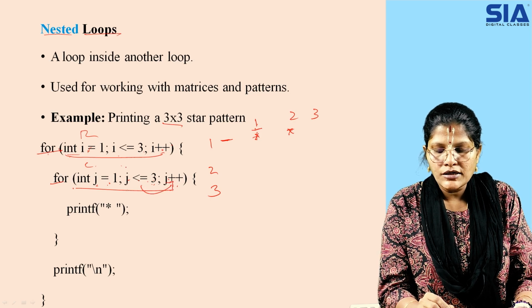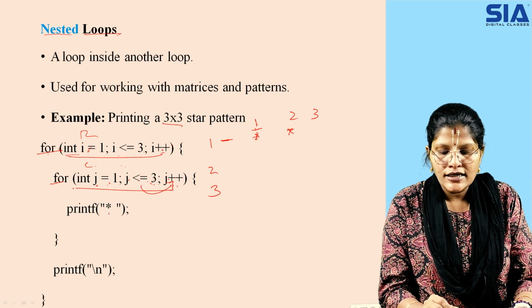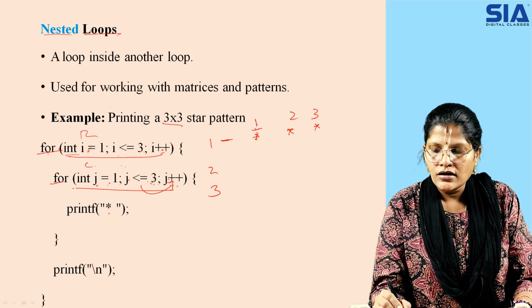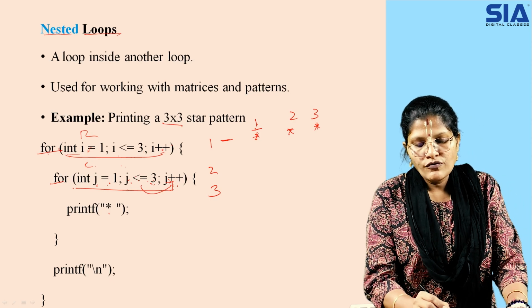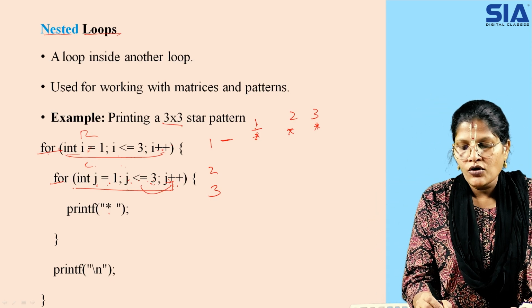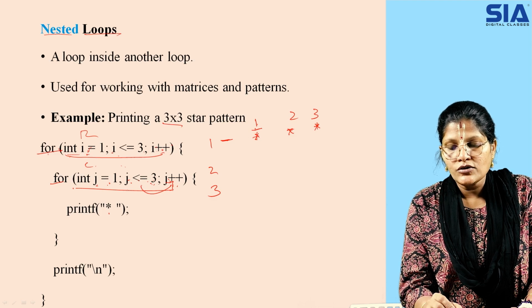So j is now 3, and 3 is less than or equal to 3. Again the value goes inside and you are printing the star. After this, the j value has become 4. So 4 is false, that is why it goes to the outer loop where I has the value 1. Now I is incremented by +1.